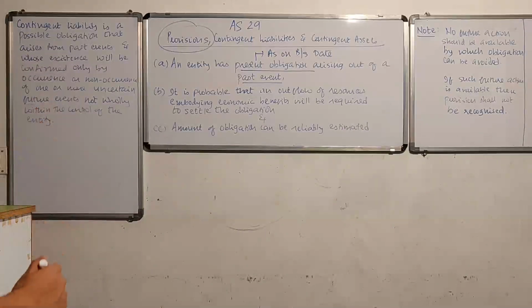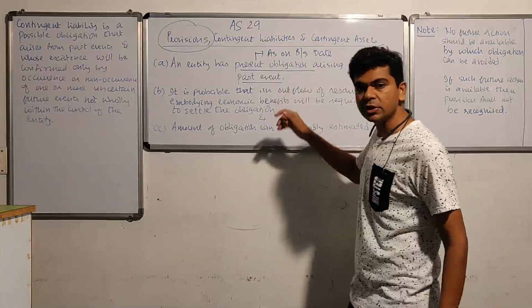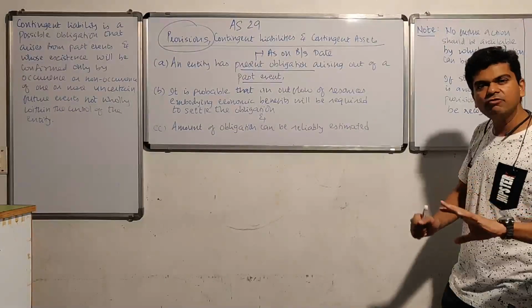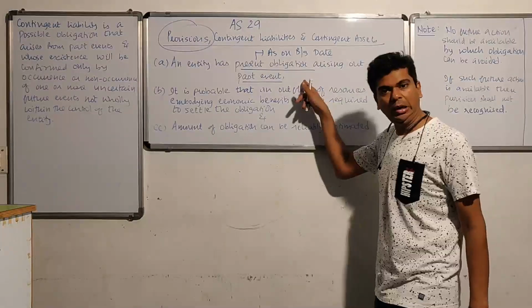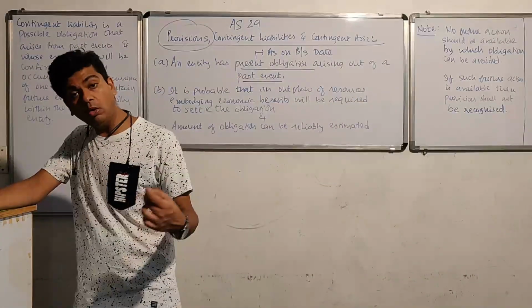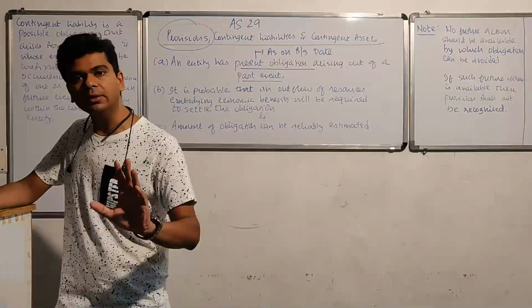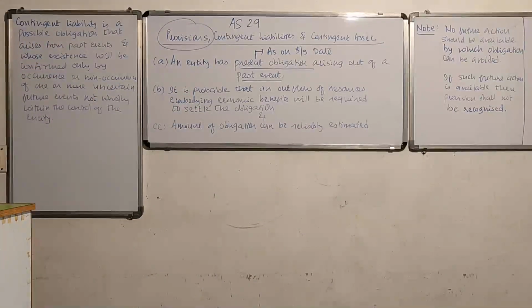That's what we mean by a present obligation over here. So present obligation means an obligation which is there as on the balance sheet date. Whenever you are preparing or finalizing your books, on that particular date, you must have an obligation. And again, I'll repeat, not for something that will happen in future, but something that has already happened in the past. Second condition. The second condition is, it is probable that an outflow of resources will be required to settle